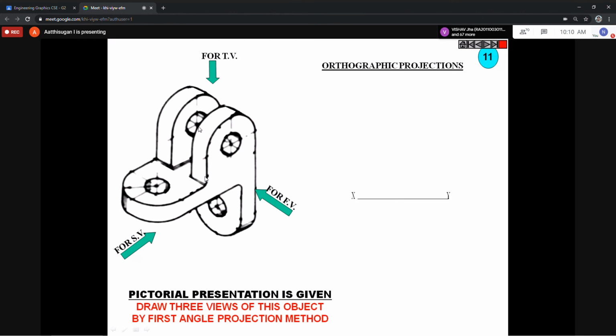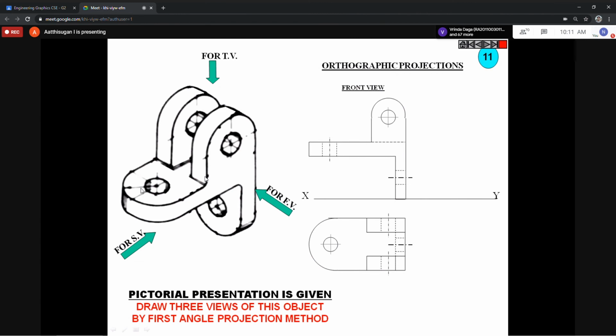So you may see the answer like this. In the front view, this circle is visible, so no need to draw a dotted line; you can draw a continuous line. But this one as well as this one, you draw a dotted line like this. In the top view, this circle is visible, according to this length and height, draw the circle. This is visible, but these two and the bottom are not visible, so three are not visible.